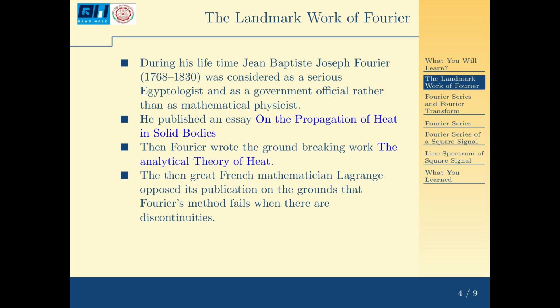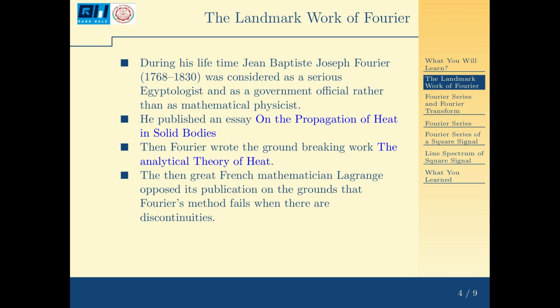Then Fourier wrote the groundbreaking work, The Analytical Theory of Heat. In that he proposed the representation of a periodic signal as a sum of sinusoids and cosinusoids. He submitted it to an institute of mathematics, but the then great French mathematician Lagrange opposed its publication on the ground that the Fourier method fails when there are discontinuities.